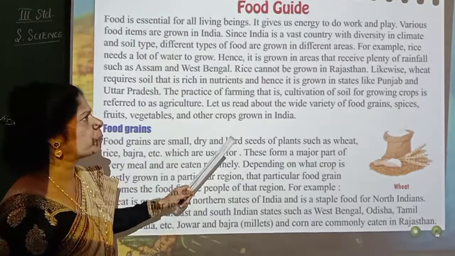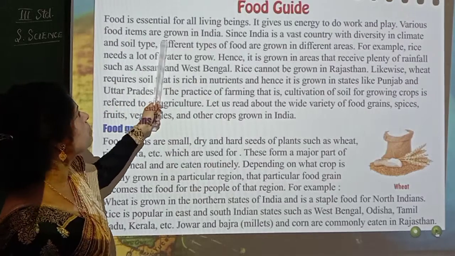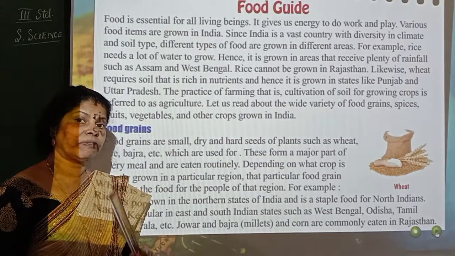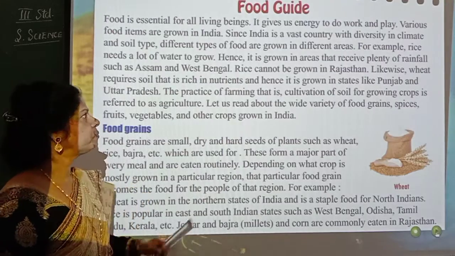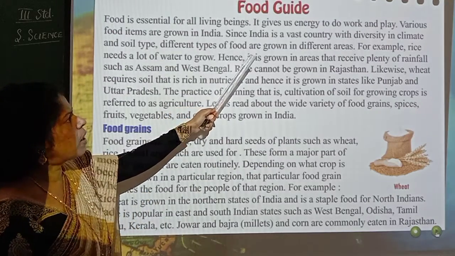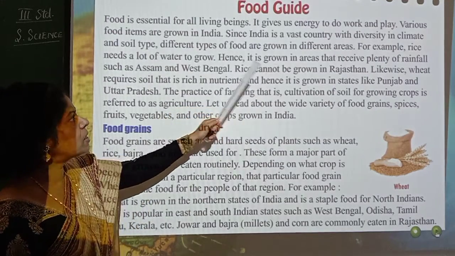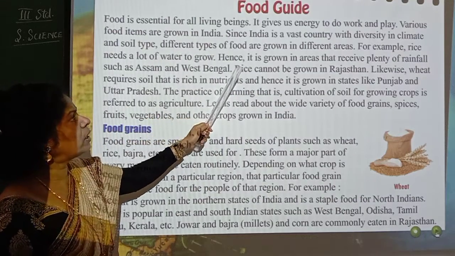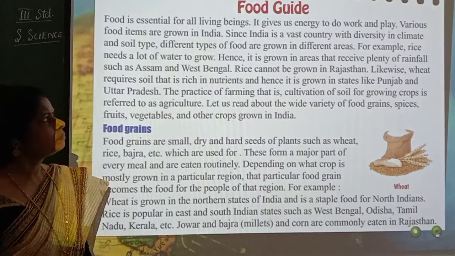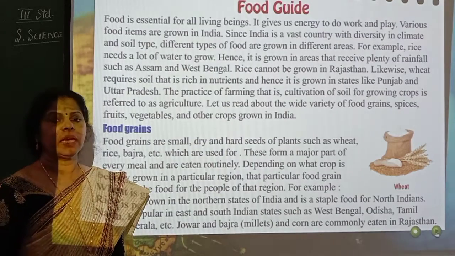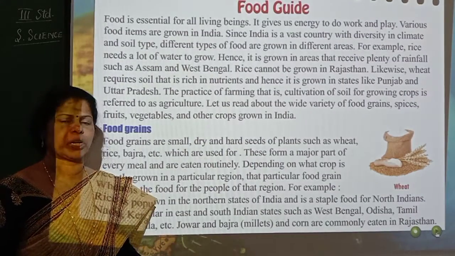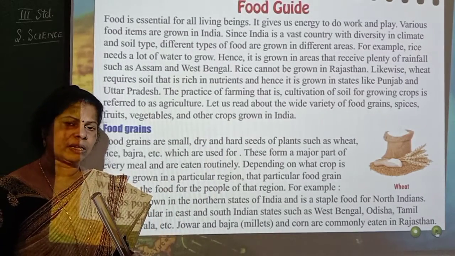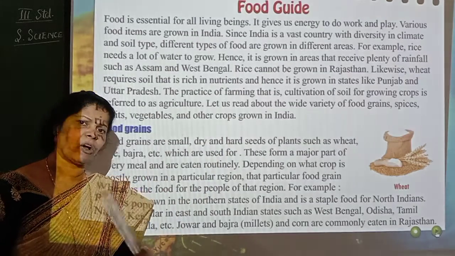Nutritious food. Okay. So various food items are grown in India. If you take India, there are different types of food grown. Since India is a vast country with a diversity in climate and soil type, different types of food are grown in different areas. What is said here? India is a vast country. It is a very large country.